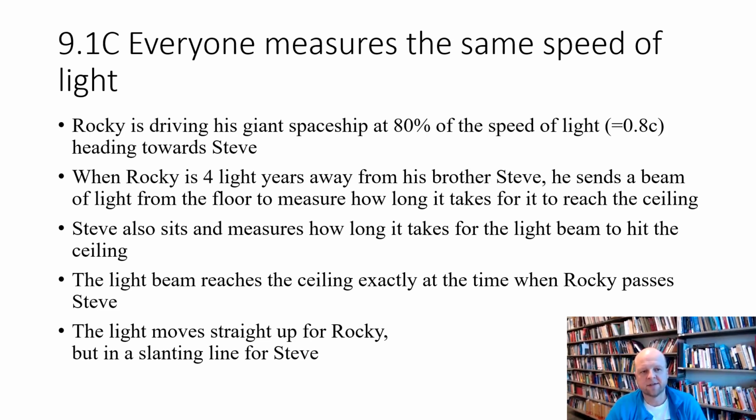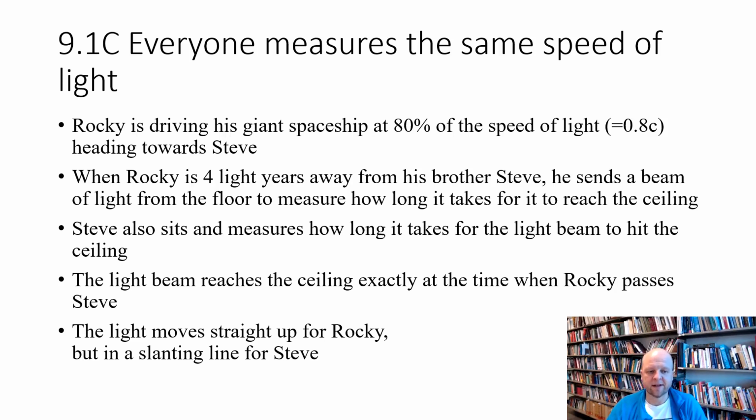But when Rocky is 4 light years away from Steve and driving towards Steve, he sends a beam of light from the floor up to the ceiling to measure how long it takes for light to reach the ceiling. And Steve is also watching Rocky send this light beam up towards the ceiling. They're both measuring and looking at it. As Rocky passes Steve, that's the exact moment when the light reaches the ceiling.